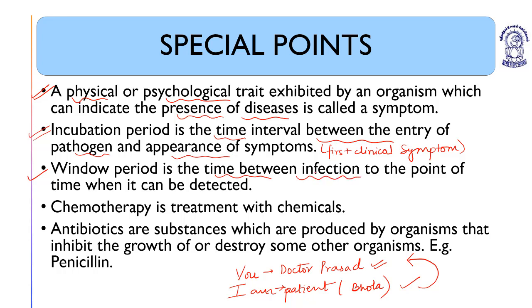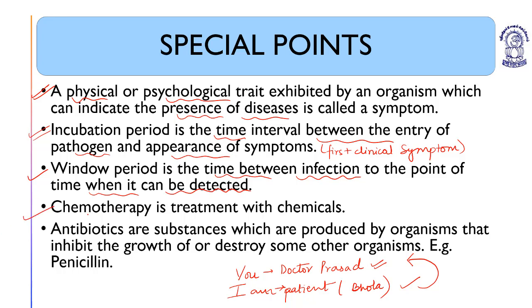It is confirmed that the pathogen is present inside the body, but the pathogen or the symptoms associated with it cannot be detected, physically or clinically. The window period is the time between the infection and the point of time when it can be detected. That part is known as what? Window period.